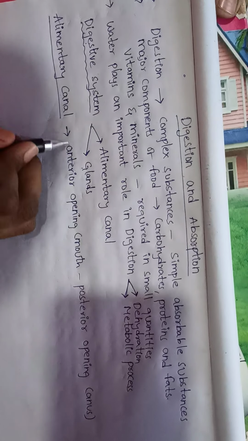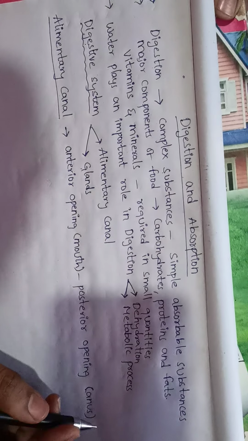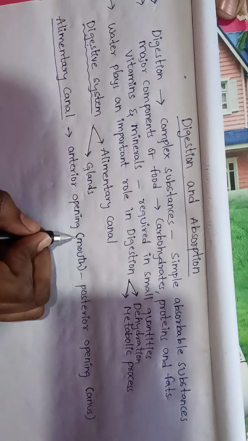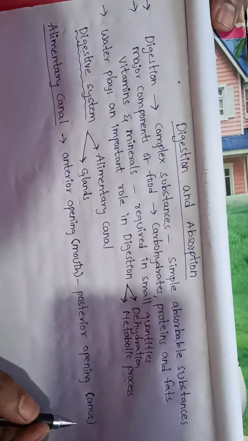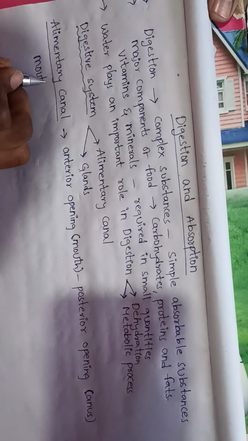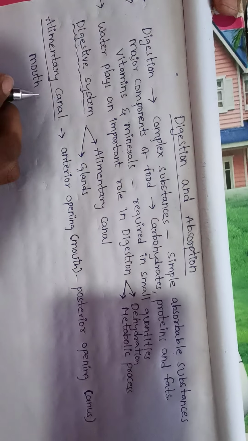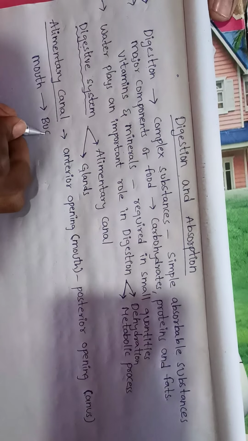Alimentary canal starts from the mouth and ends with the anus. The mouth leads to the buccal cavity.